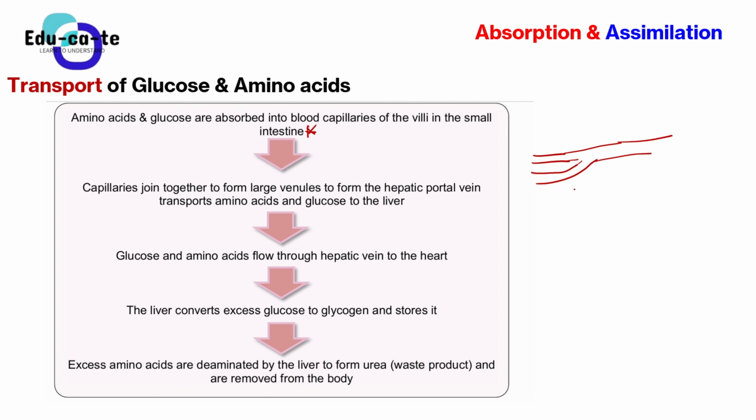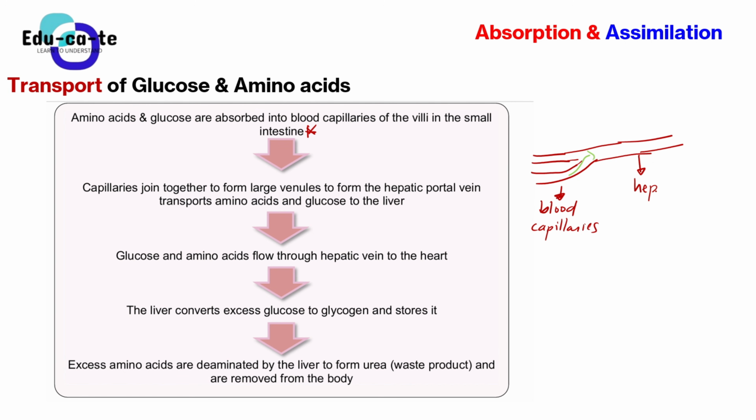venule. So these are the blood capillaries that are coming from the villus. They contain some glucose and amino acids in them. Now they join together to form this one large venule, which is known as the hepatic portal vein.